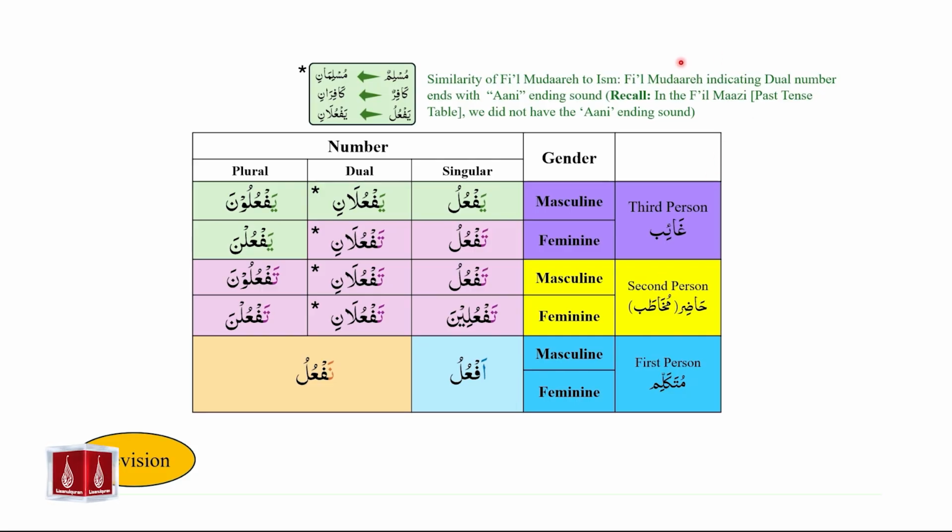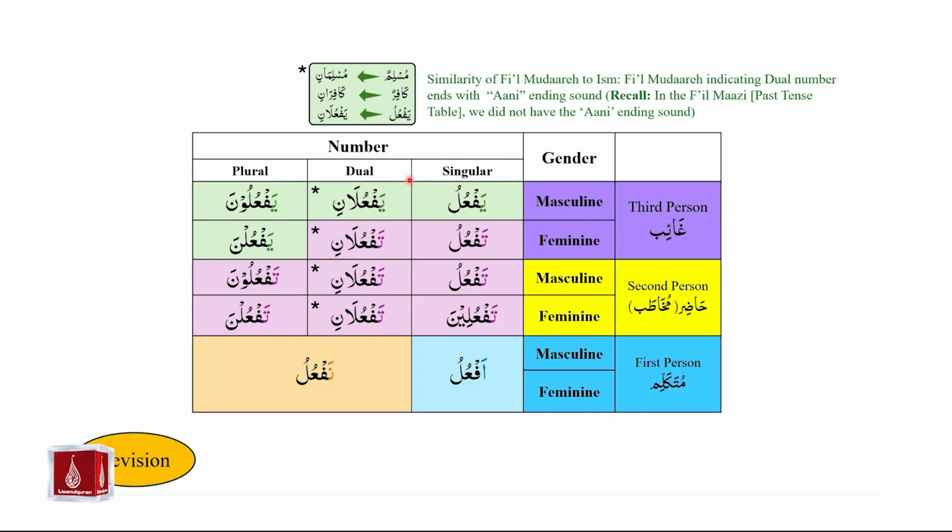Within this table, the first similarity that we studied between ism and mudare was the following. Fi'il mudare indicating dual number ends with ani ending sound: yaf'ulani, taf'ulani, taf'ulani, and taf'ulani. Please recall that in the case of fi'il mazi, that is fi'il in the past tense, the table did not have any cells with the ani ending sound.